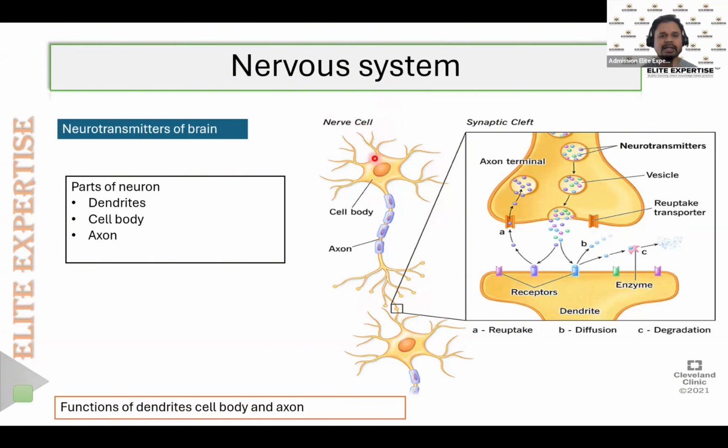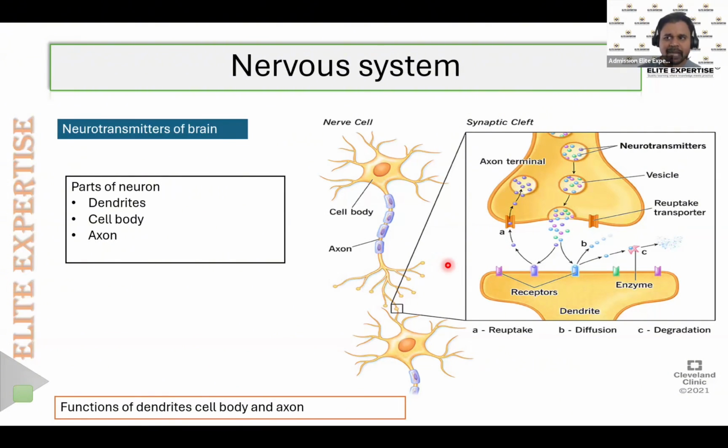So the neuron mainly contains the major part, that is the cell body. On the cell body there are small branches known as the dendrites. The cell body ends with a long tail-like structure, and this tail-like structure is known as the axon. And this axon ends with the axon terminals, usually called the nerve terminals. Nerve terminals and axon terminals are the same. So dendrites, cell body, axon, and axon terminals are all parts of the nerve cell.